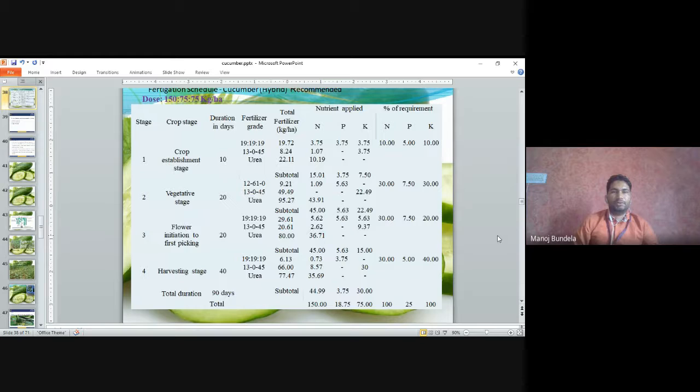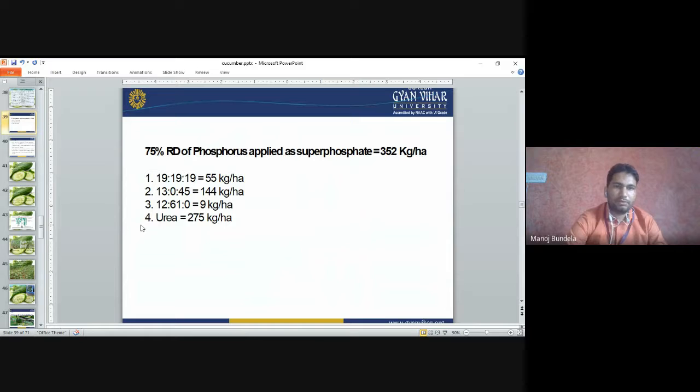This is the dose of NPK normally applied at different stages. First we apply during the crop establishment stage, a 10-day duration, then the vegetative stage of 20 days, flower initiation and first picking of 20 days, and the harvesting stage of 40 days. The total duration of the crop is 90 days. These are the quantities: how much to apply as basal dose, and how much the second, third and fourth times. 75 kg phosphorus is applied as superphosphate.